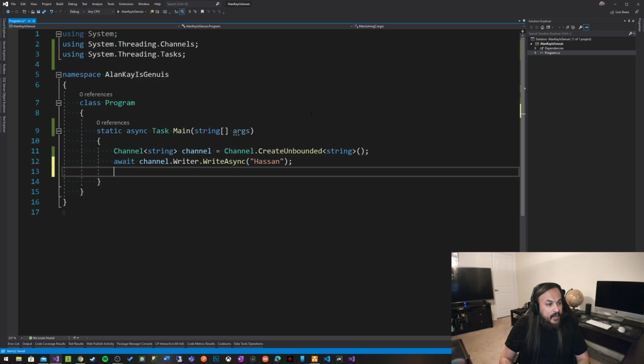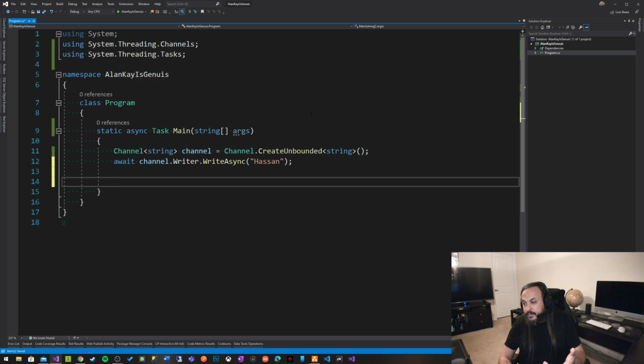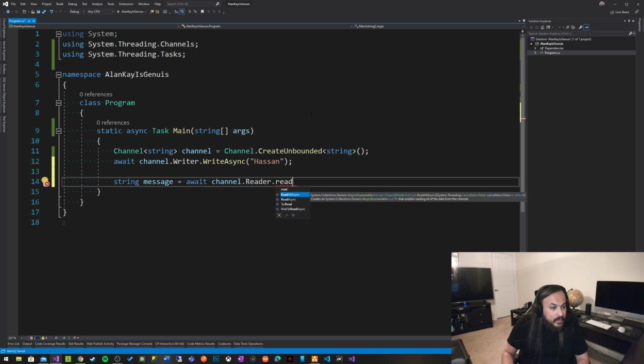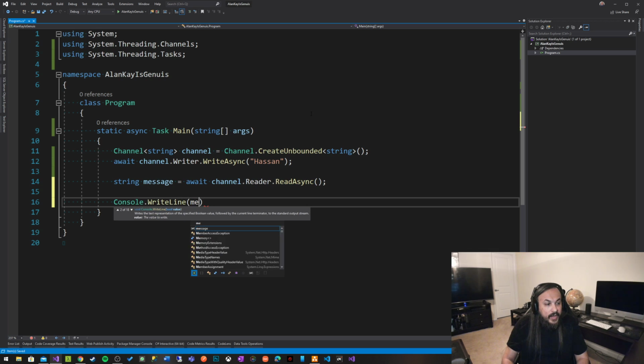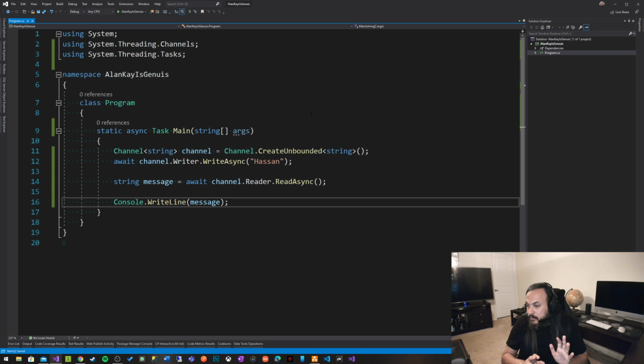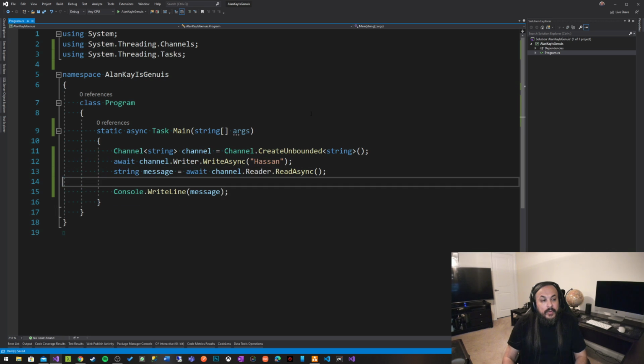All right. And then let's have someone read that message from the queue. So I'm putting a message, and I'm picking up this message, and I'm putting it somewhere else. So let's say this is the message, and this is await channel dot reader dot read async, like this. And then I'm going to go here and just do console write line. I'm just going to print out the message like this. All right, there's no magic there. We're going to expand on that example in a little bit. Let's just have you understand the really bare bones of what's happening.